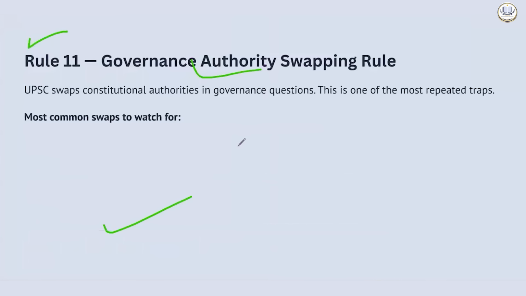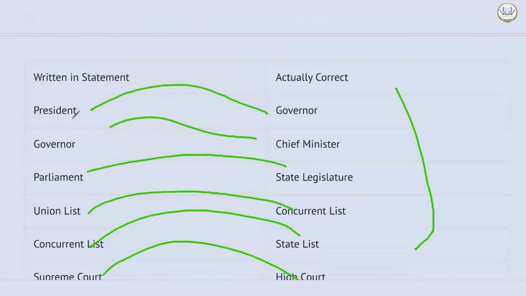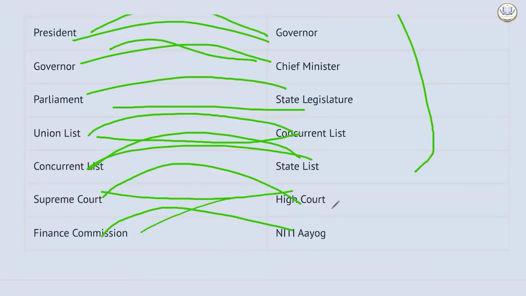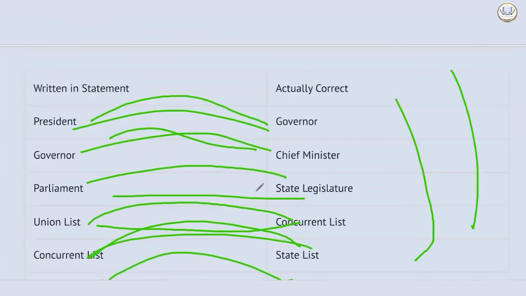Then the governance authority swapping rule. What they do generally is make the President the Governor, the Governor the President, Parliament the state legislature, include a Union List subject in the Concurrent or State List, Supreme Court and High Court, Finance Commission and NITI Aayog. This is a very easy thing to do.